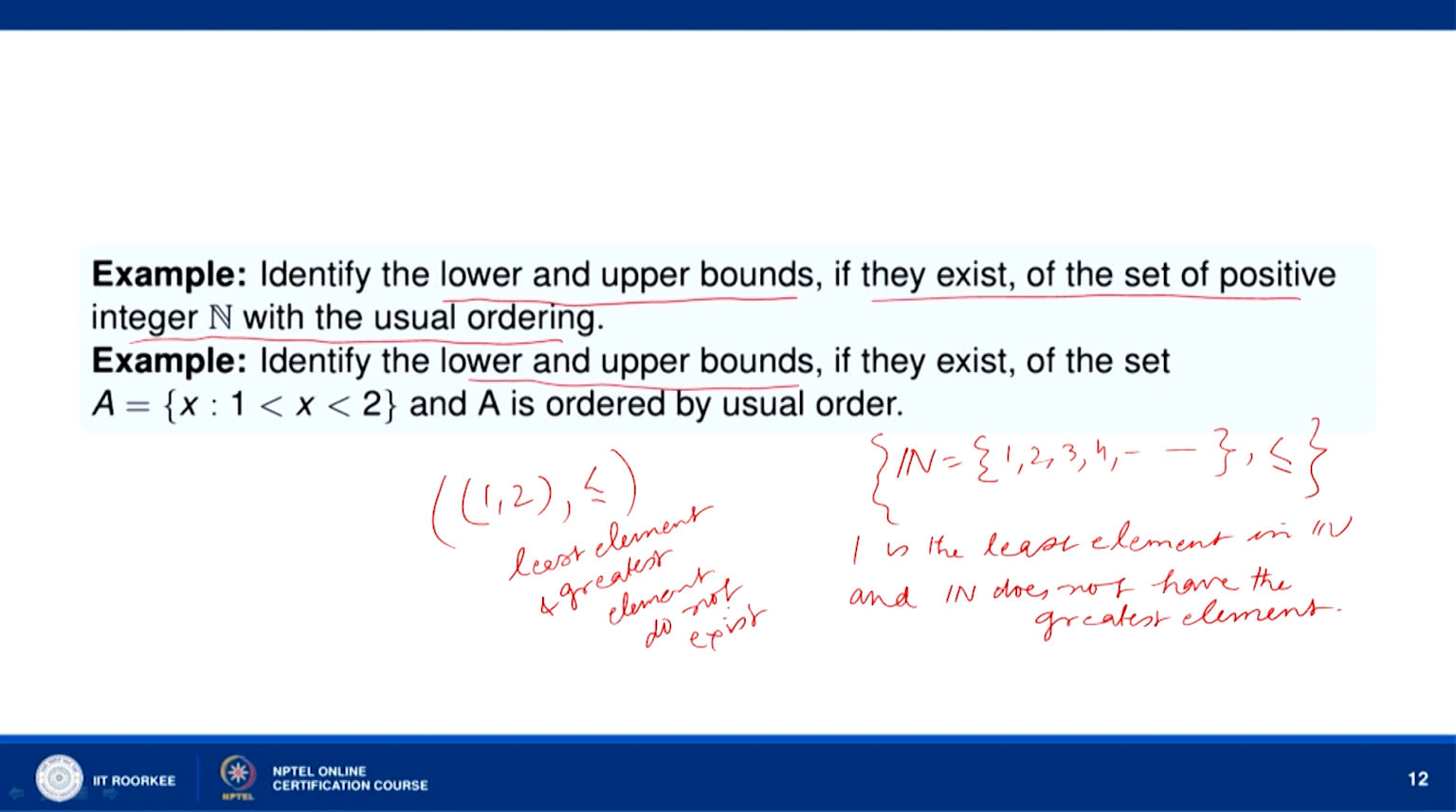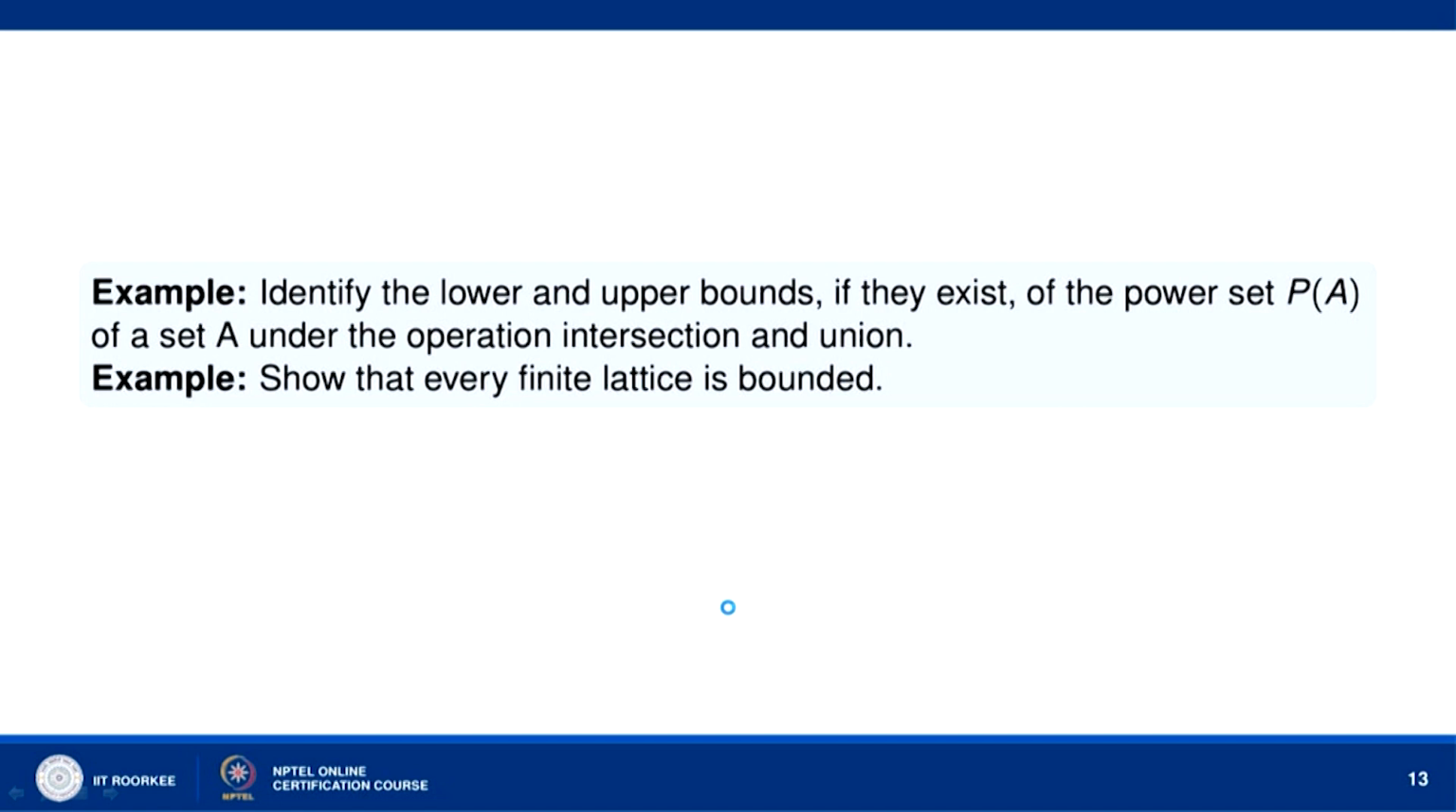Now, let us go to this example. Identify the lower and upper bounds, least and greatest element, if they exist, of the power set P(A) of a set A under the operations intersection and union. So, P(A) is the power set of A.